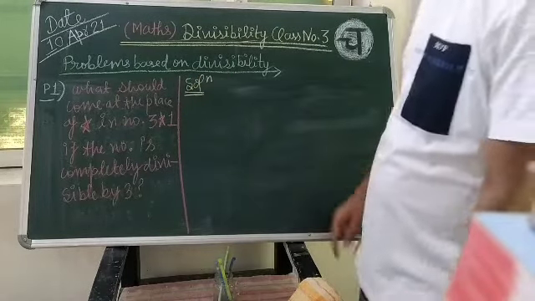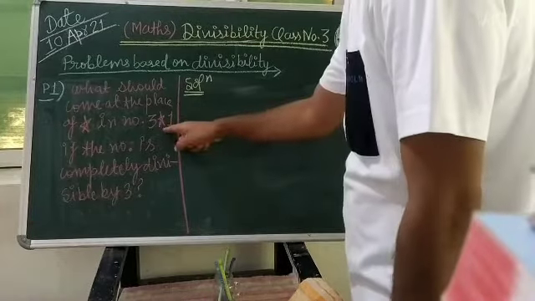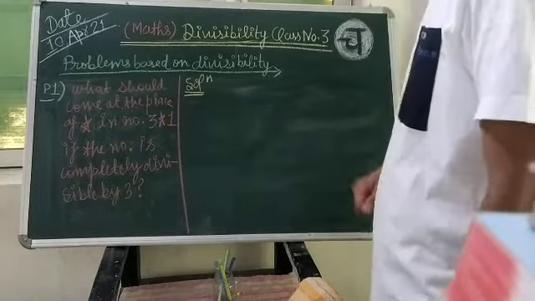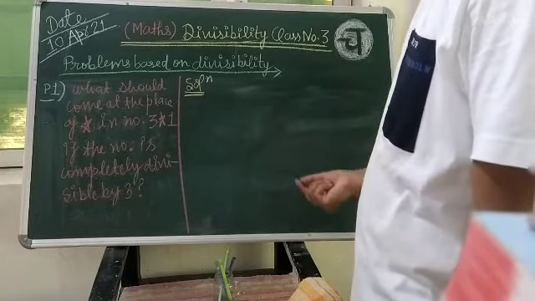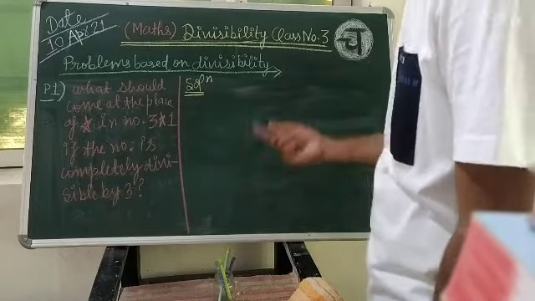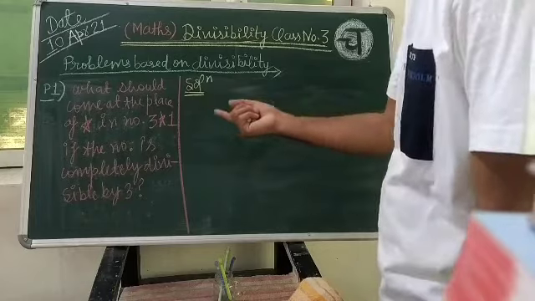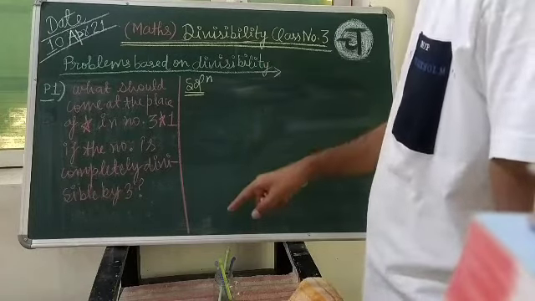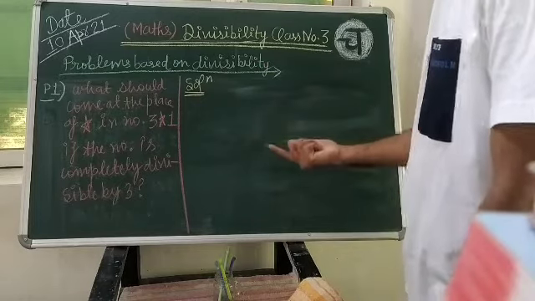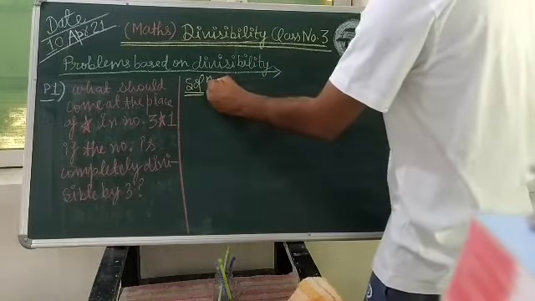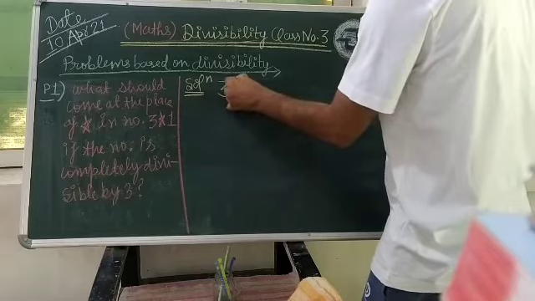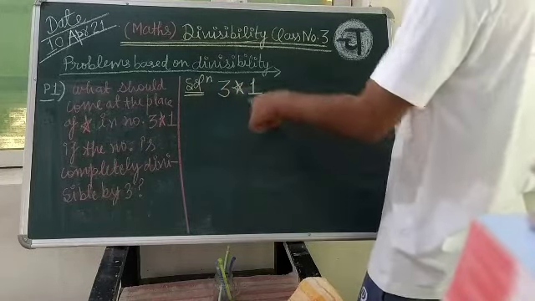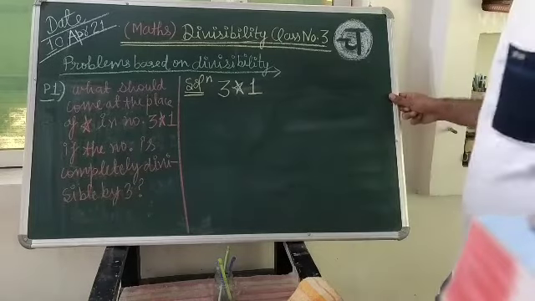Since the problem is saying that this number is completely divisible by 3, and we know the rule that if a number is completely divisible by 3, then the sum of the digits must be divisible by 3. So here is your number given to you, 3 star 1, and we don't know that what should come at the place of star.